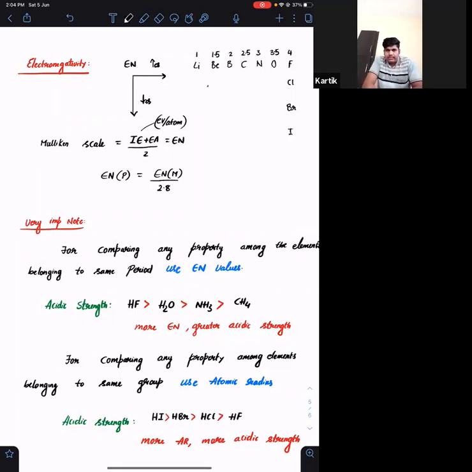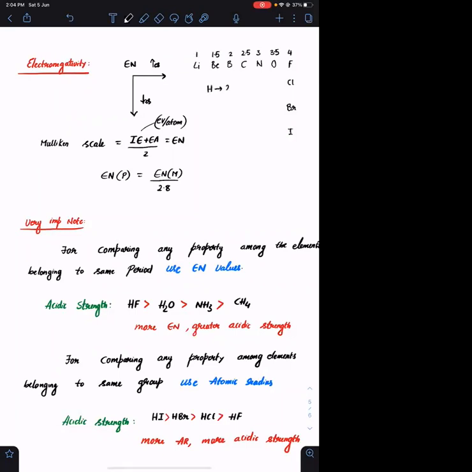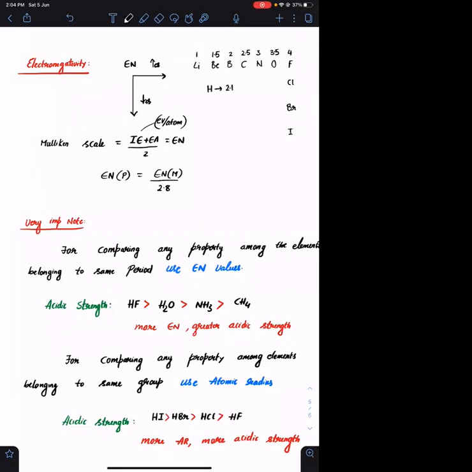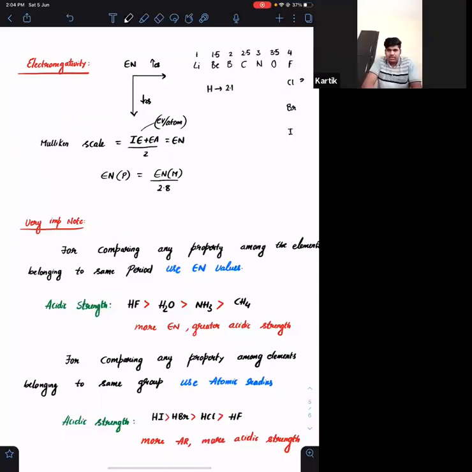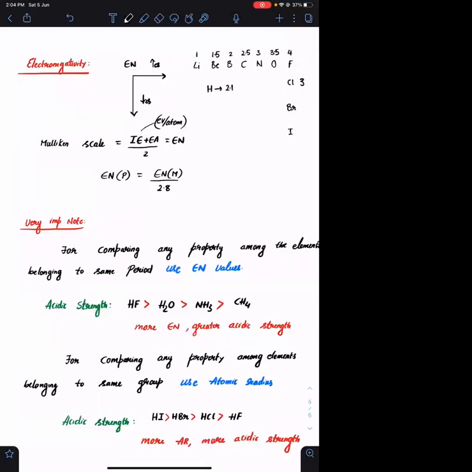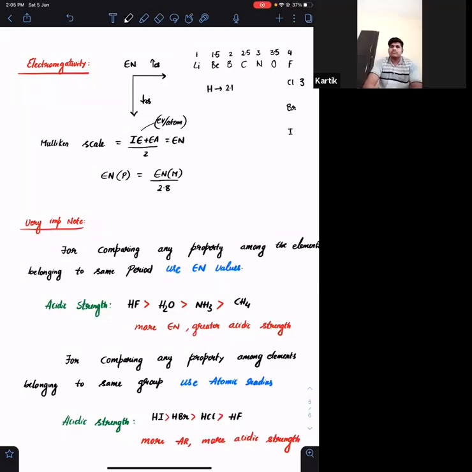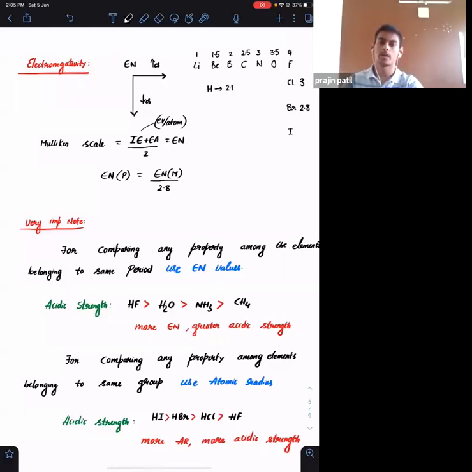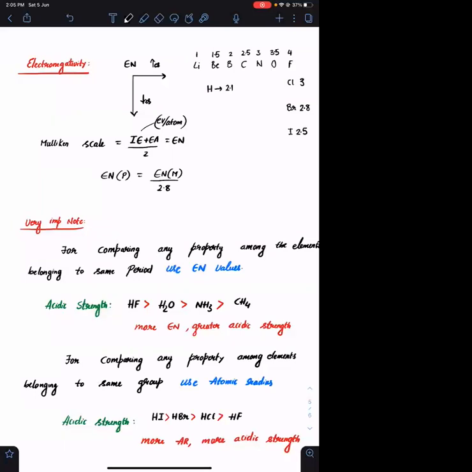Besides this, you also have to remember hydrogen. Hydrogen is 2.1. What is the electronegativity of chlorine? Chlorine is 3. Chlorine is slightly greater than nitrogen. Both are written as 3, right? If we want to compare the absolute values, chlorine is slightly greater than that of nitrogen. Bromine is 2.8. Iodine is 2.5. Remember these values.